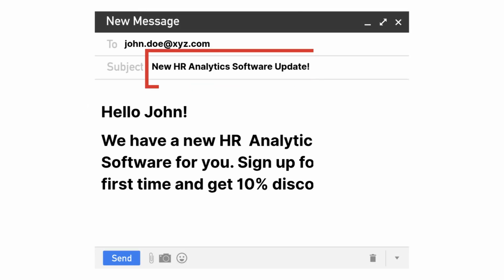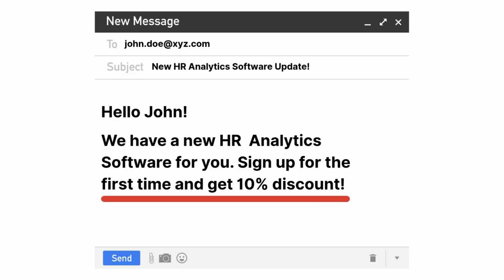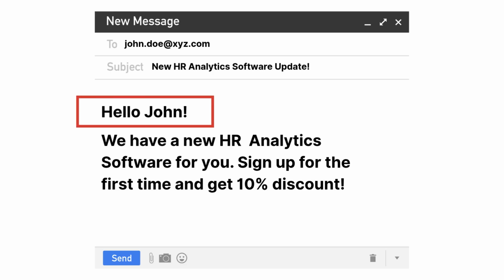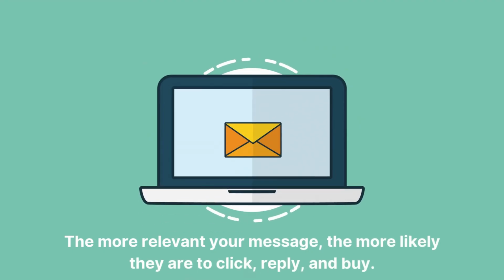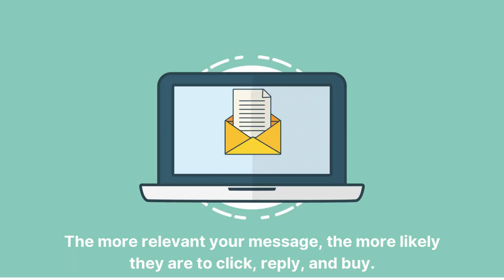Customize subject lines by industry or pain points. Send offers by region or past purchase data. Adjust your tone for CEOs versus mid-level managers. The more relevant your message, the more likely they are to click, reply, and buy.